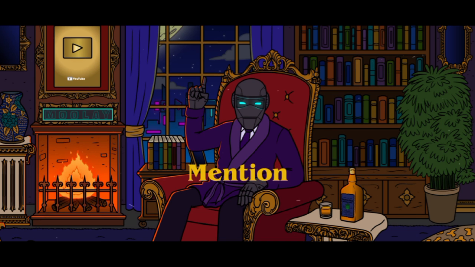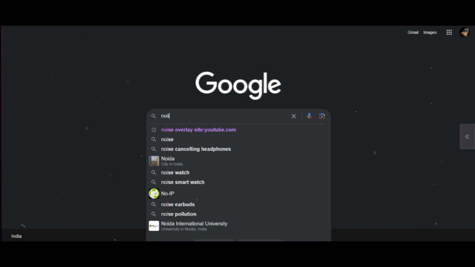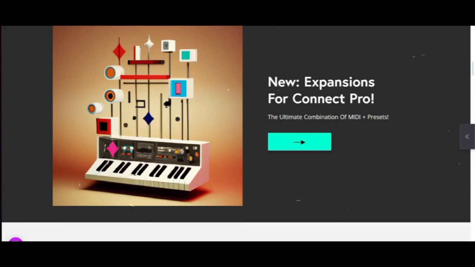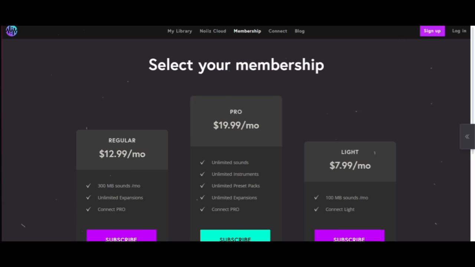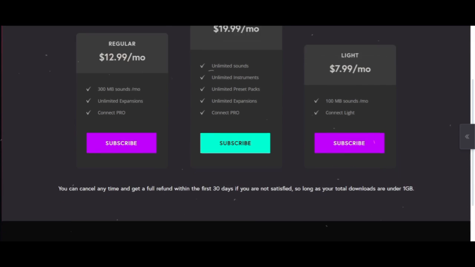Now, I'm only going to mention a few websites briefly so that you can know about their subscription-based model. The next website that you can use is Noise. Noise is very convenient because it is just $20 a month and there is an unlimited number of downloads. It is for commercial use and has no royalty attached to it.